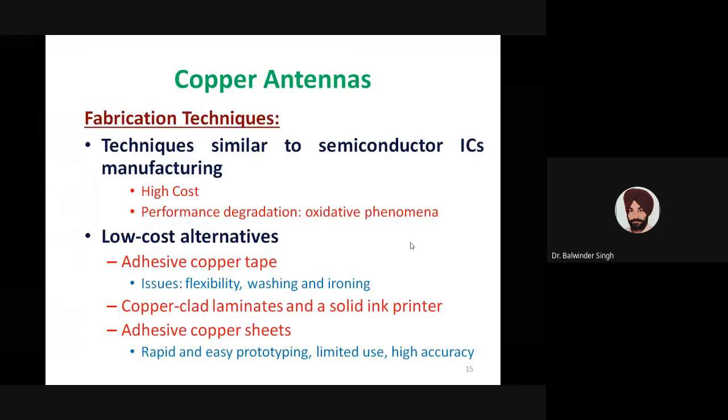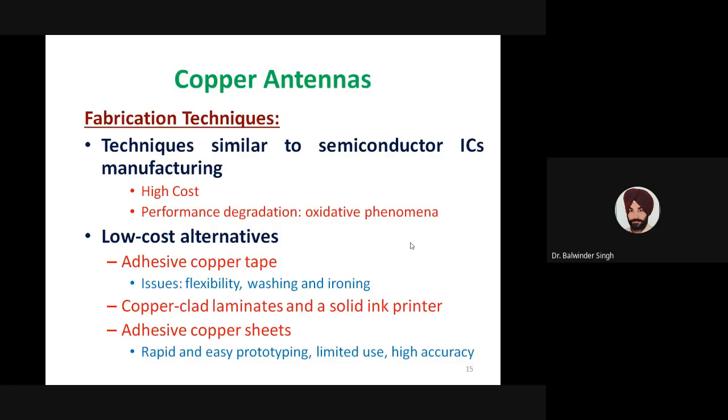In addition to semiconductor IC manufacturing type of technology, there are certain low-cost alternatives which can be used for fabricating these flexible copper antennas. First, adhesive copper tapes. We can use adhesive copper tapes to design wearable antennas. This is a very popular fabrication technique and it is very low cost.